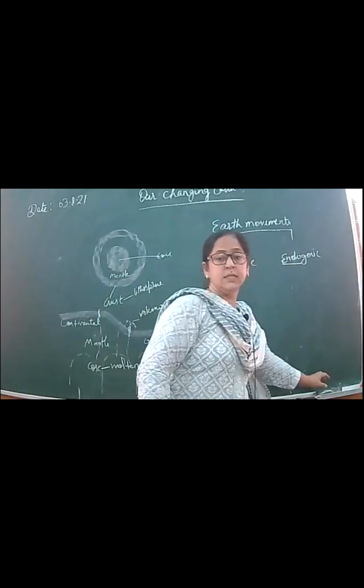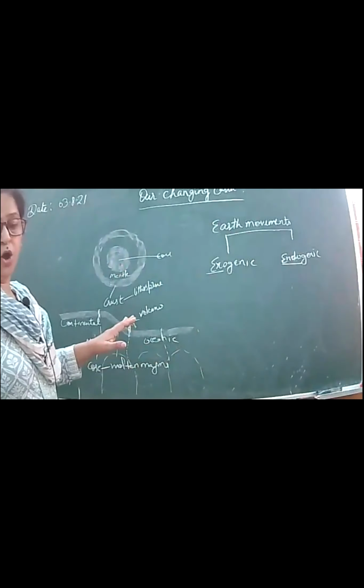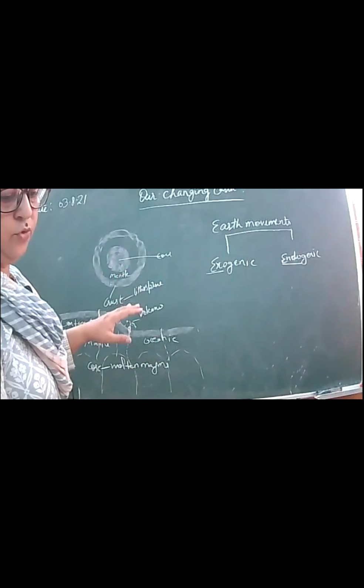So first we will talk about the endogenic forces. Okay?